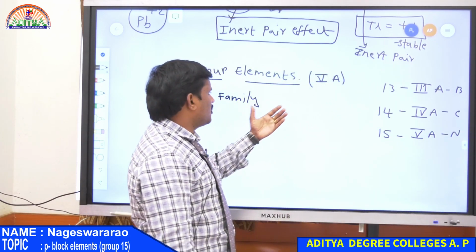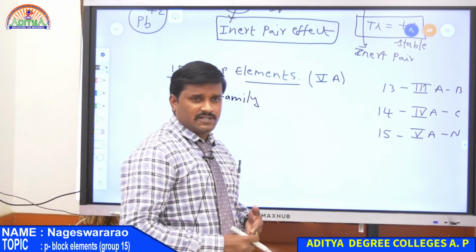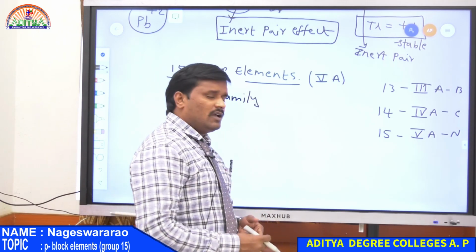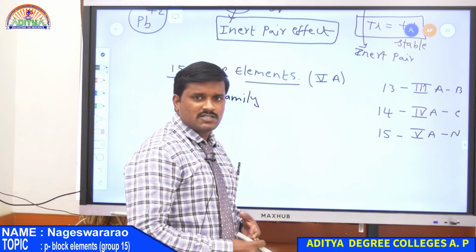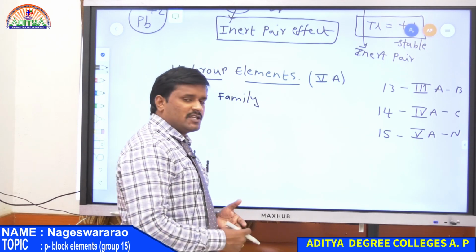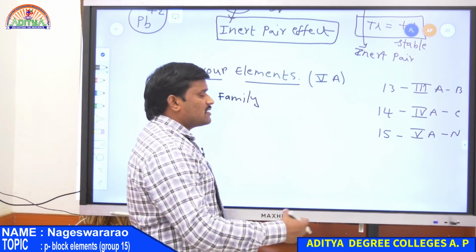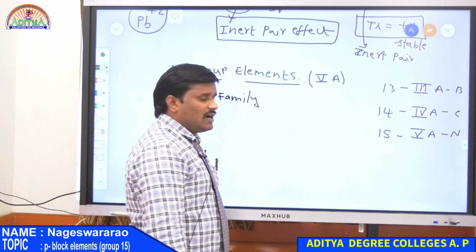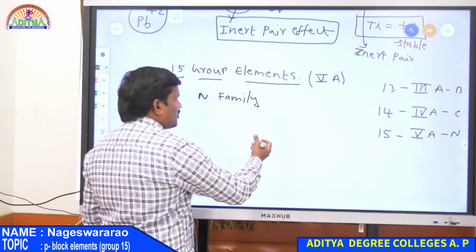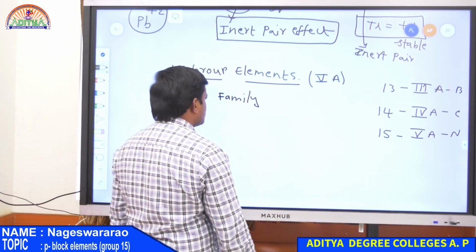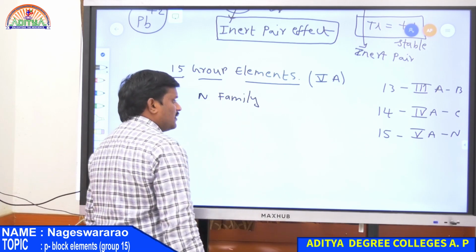Now again similar topics. So what are the elements present in nitrogen family, and what is the general electronic configuration, and what is the electronic configuration, and what is the electrons present in the outer valency shell, and also what type of physical properties as well as chemical properties are involved in nitrogen family.